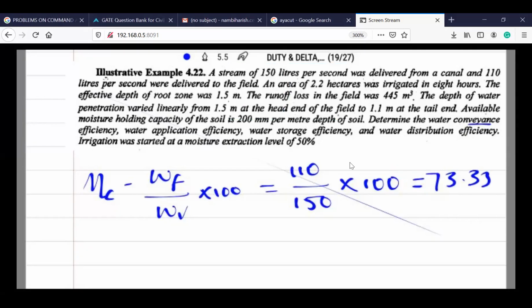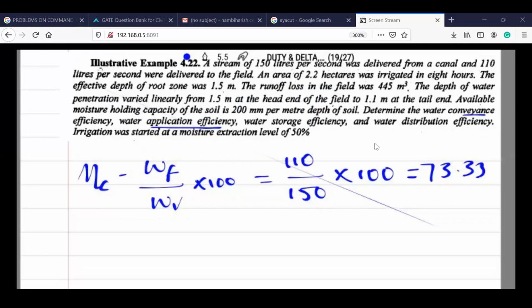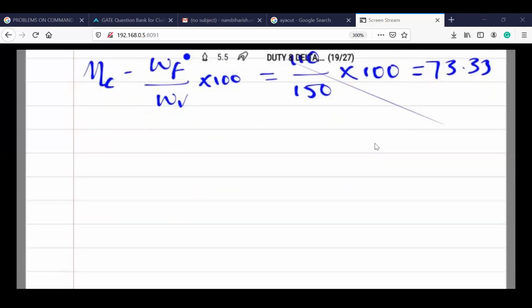Next, they ask you to calculate the application efficiency. The application efficiency is given by the formula Na is equal to Ws by Wf into 100. Now what is this Ws?